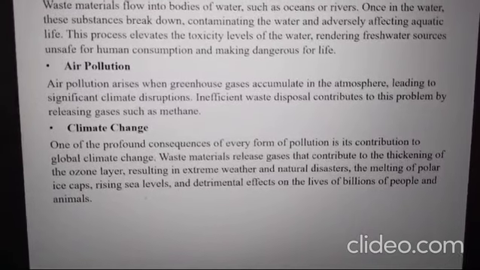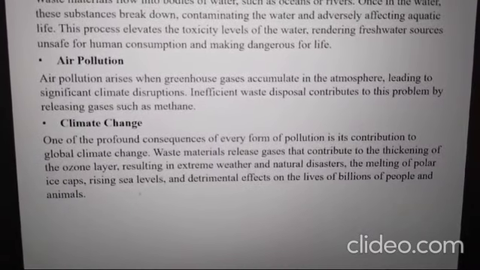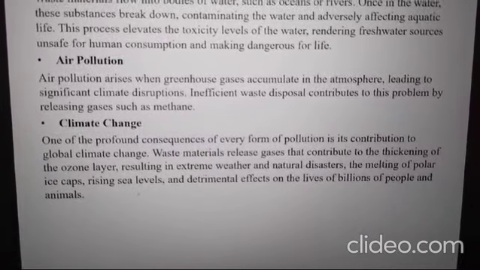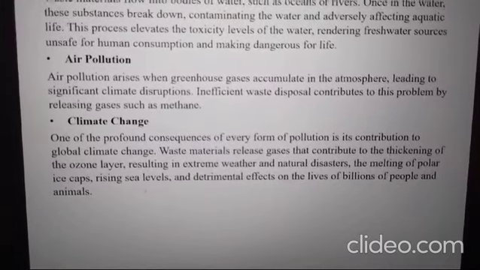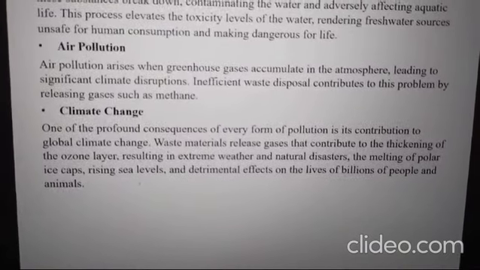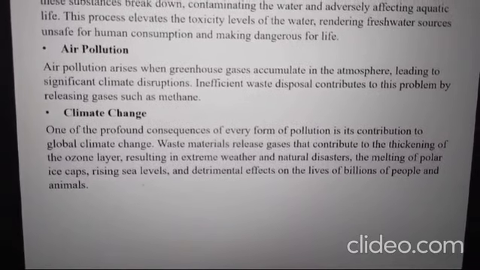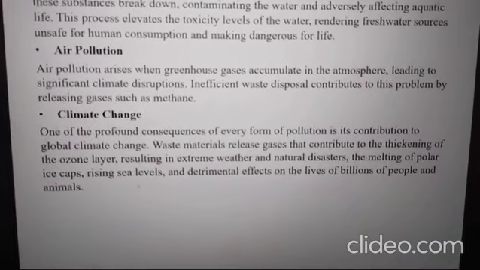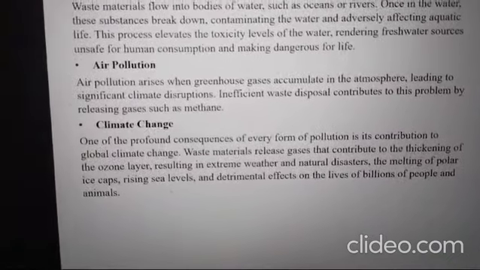Climate change occurs. The gases released from waste material contribute to the thinning of the ozone layer, resulting in extreme weather changes, and finally leading to natural disasters and melting of polar ice caps, which raises the sea level, and low-lying areas are completely immersed. So these are the reasons for improper waste disposal.